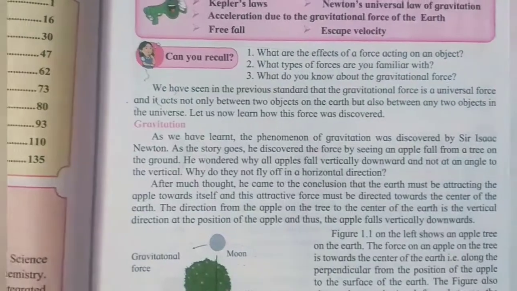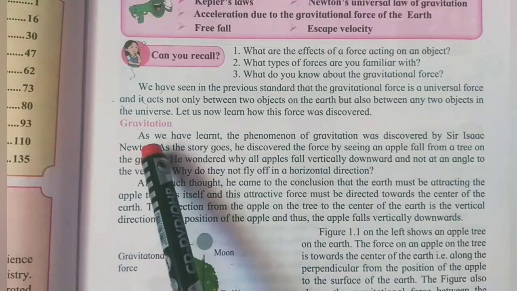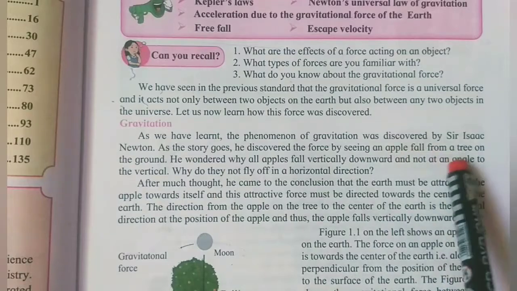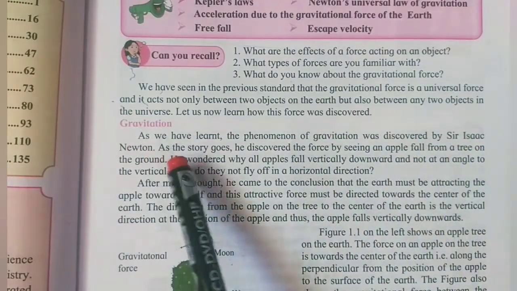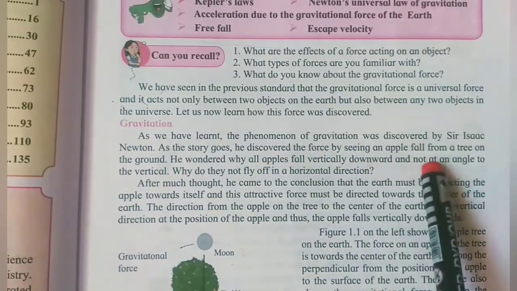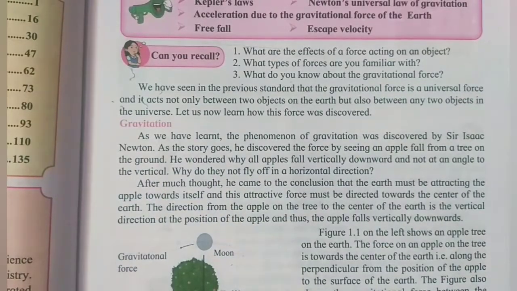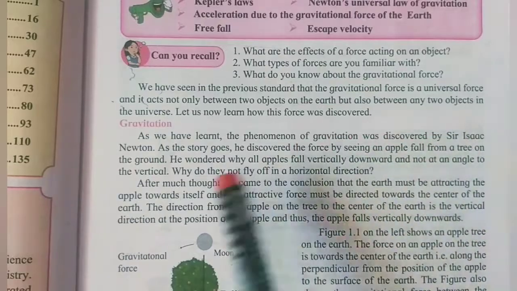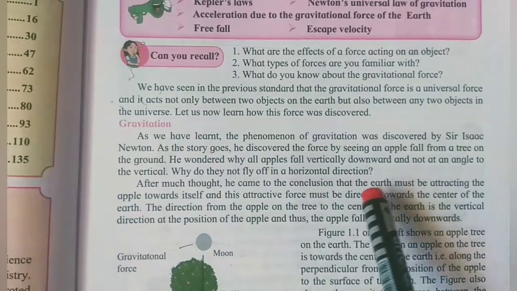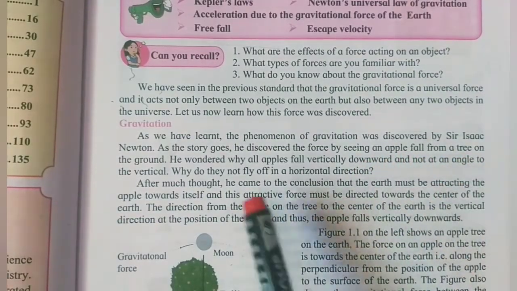So what is given here? Gravitation. As we have learned, the phenomenon of gravitation was discovered by Sir Isaac Newton. As the story goes, he discovered the force by seeing an apple fall from a tree on the ground. So here it is given that the gravitational force was discovered by Sir Isaac Newton when he saw an apple fall from a tree on the ground.